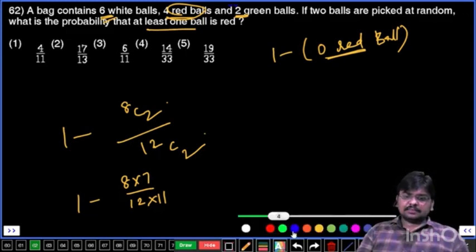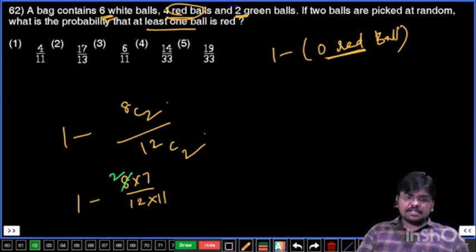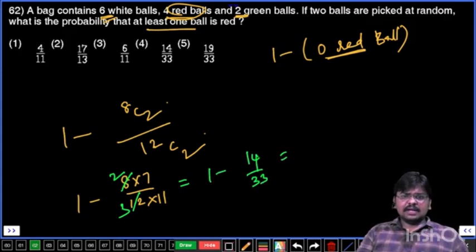Now let's cancel here. 4 2 times, 4 3 times, and it is like that, equals 1 minus 7 twos are 14, 14 by 33. So it is like 33 in the denominator. You must be getting 33. Two such options are there. Let's see, 33 minus 14, that is 19. Yes, that is 19. 19 by 33, which is the fifth option, final.